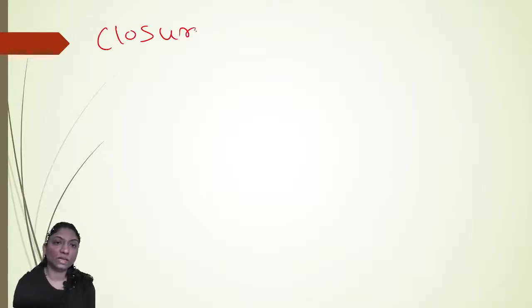Now, the first is the closure property. What do we mean by closure property?